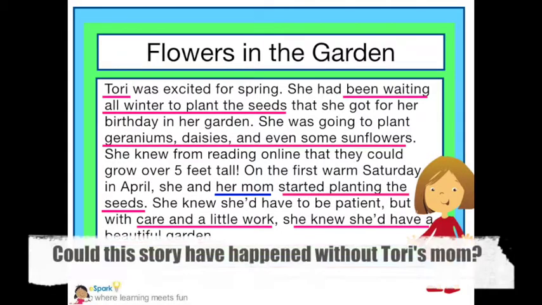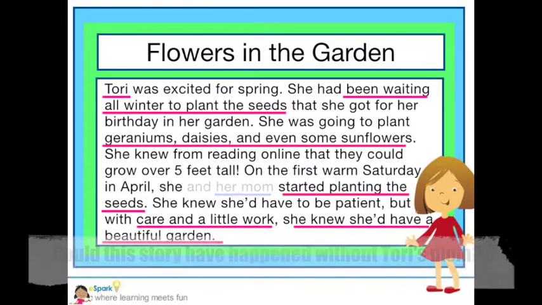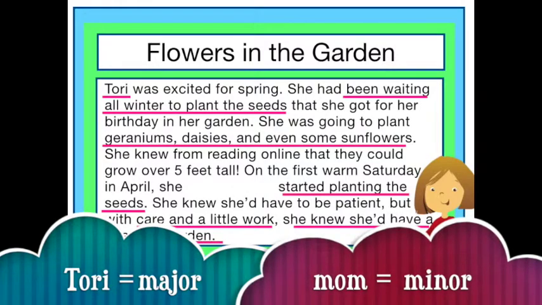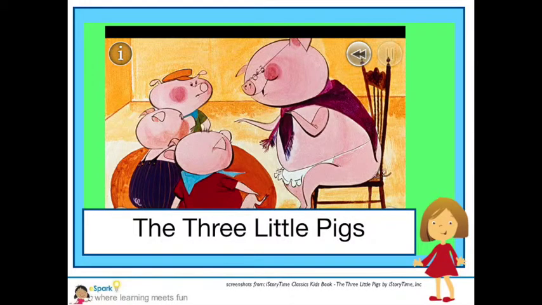Ask yourself that question again. Could this story happen without her? You bet. If we take out the part about Tori's mom, the story stays basically the same. So we can say that Tori is a major character and Tori's mom is a minor character. Let's try the same thing with events.